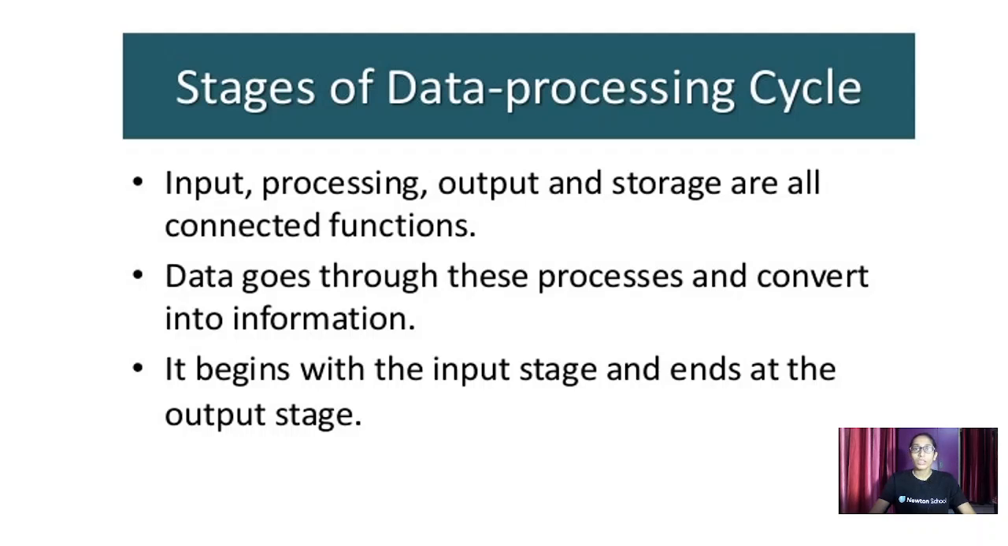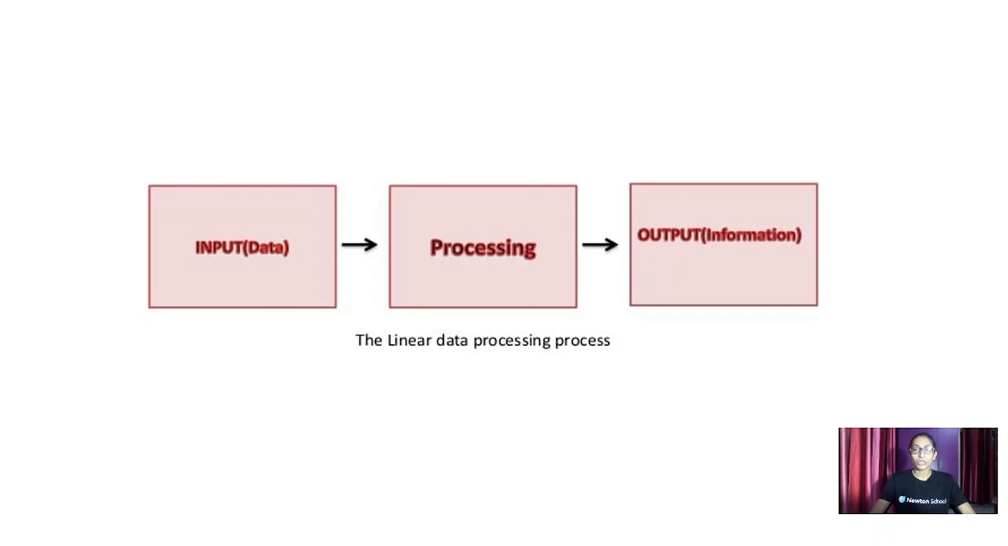First of all, there are 4 stages of your data: input, processing, output and storage. All are connected functions that are used as a universal type. Data goes through the process and converts all the raw data into information. It begins with the input stage and ends at the output stage. Here is a linear data processing flowchart showing how your data is formed into input and output, and in between that, the processing takes place.